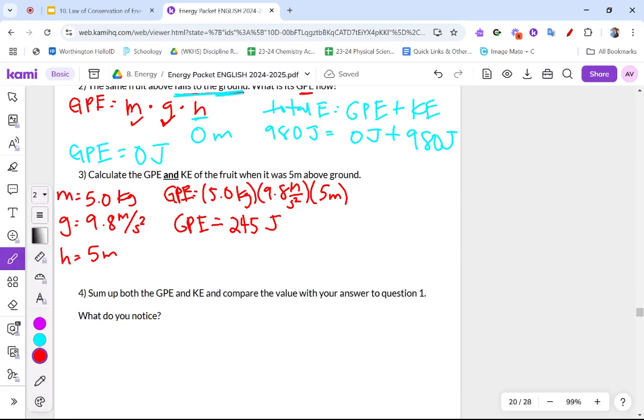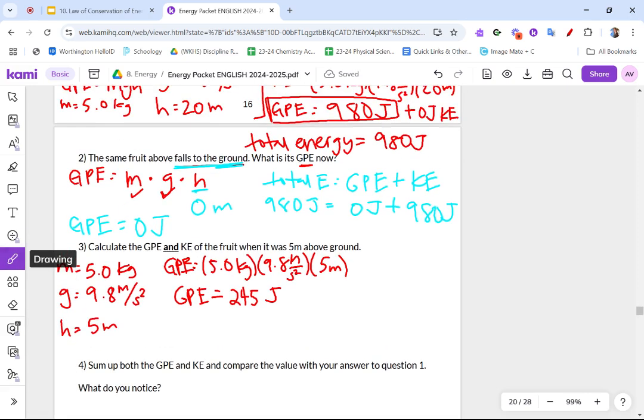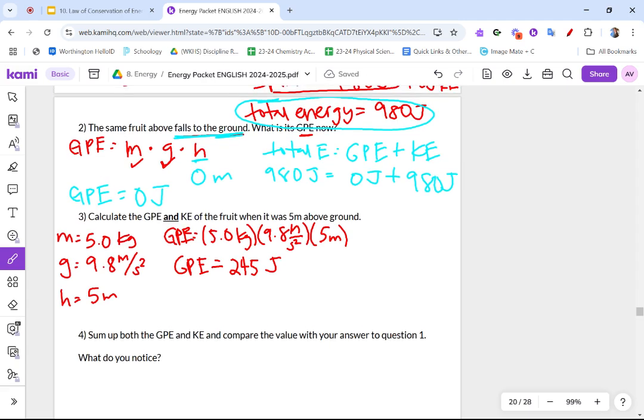All right, so this is the step that's a little bit new. Our total energy up here is 980 joules. And we know that total E is equal to GPE plus KE.